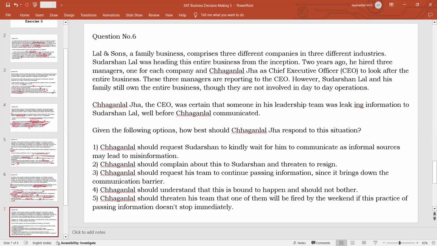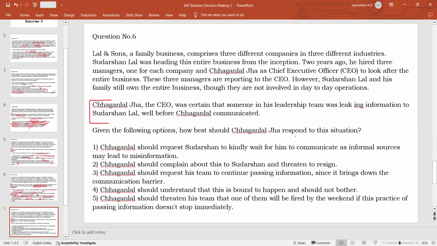All right. Again, the same scenario. Your issue here is that the CEO is certain that some leakage of information from his team is going to the owner. Normally the CEO is answerable to the owner, and the CEO will be the person who apprises the owner regarding the goings on in the company. So before the CEO is informing the owner, somebody else is leaking the information. In such a scenario, how should the CEO respond?